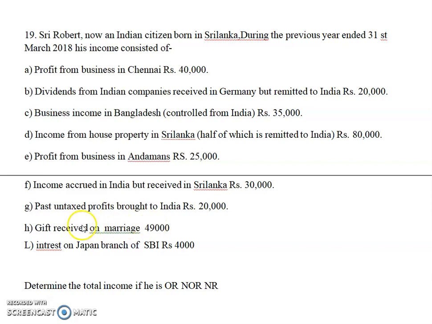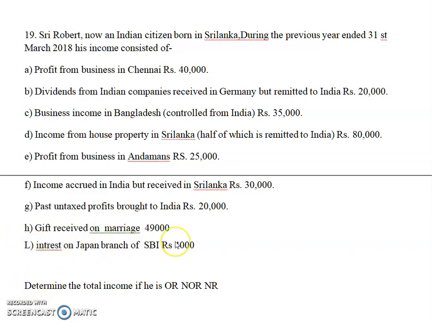So regarding gifts I am telling you something. When you are receiving a gift and that gift is given by a relative, it is fully exempt from tax. When that gift is given by a friend, you have to see the amount, whether it is 50,000 or less. More than 50,000 is taxable. And if you receive any gift on the occasion of marriage, it is exempt. So a gift below 50,000 is exempt, a gift from a relative is exempt, a gift on the occasion of marriage is exempt. In other cases, all gifts are taxable. So that is regarding gifts.